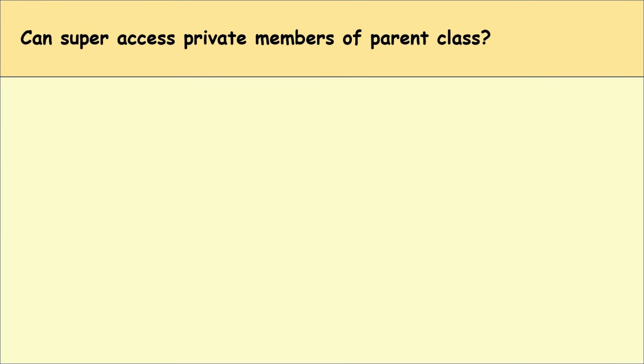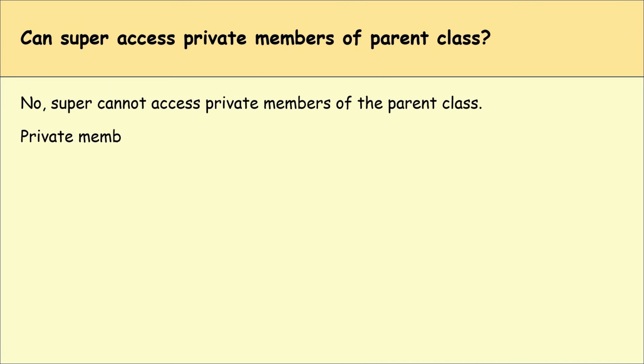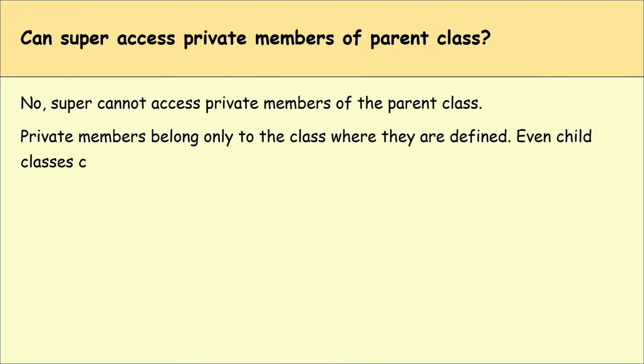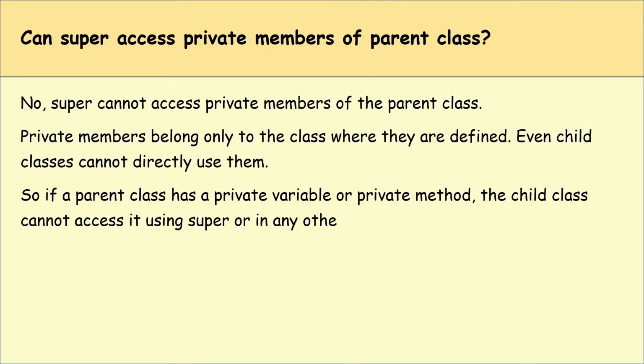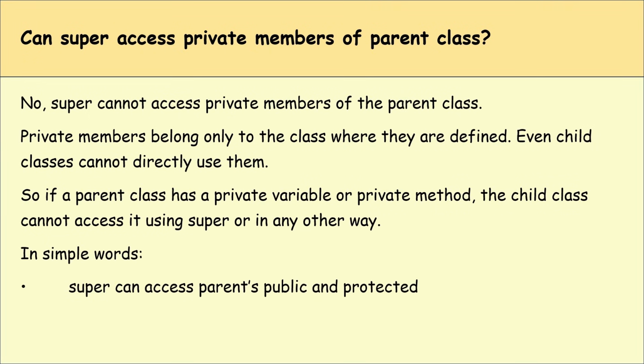Okay. Can super access private members of a parent class? No, super cannot access private members of the parent class. Private members belong only to the class where they are defined. Even child classes cannot directly use them. So if a parent class has a private variable or private method, the child class cannot access it using super or in any other way. In simple words, super can access the parent's public and protected members. Super cannot access the parent's private members.